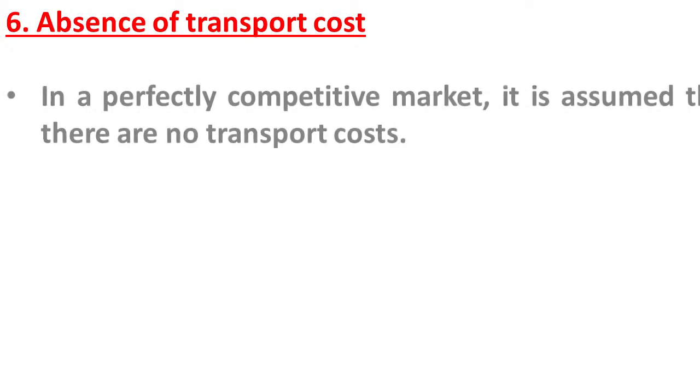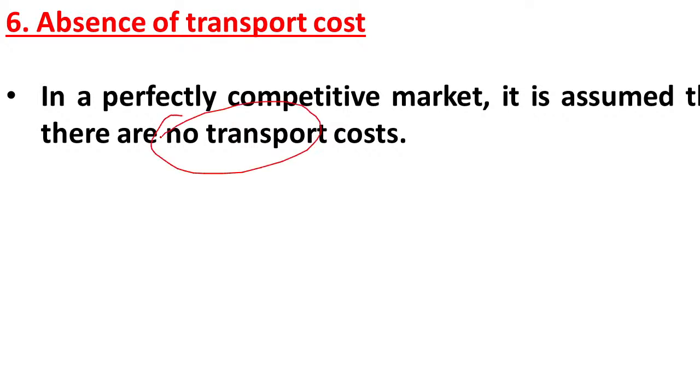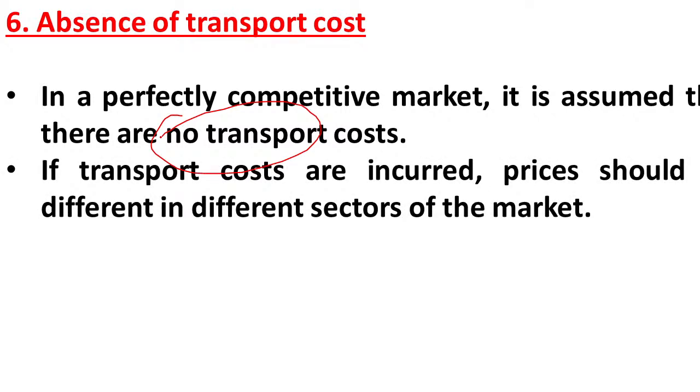Then there is an absence of transportation cost. In a perfect competition market, the transportation cost is not included in the price. But in other types of market, we see transportation cost is included in the price, while in perfect competition no transportation cost is added in the price. If transportation costs were incurred, prices would be different in different sectors of the market. So there is no transportation cost here, and we can see a uniform price in the entire market.